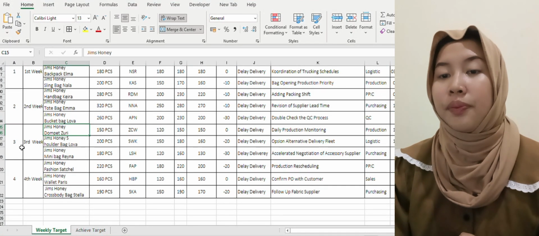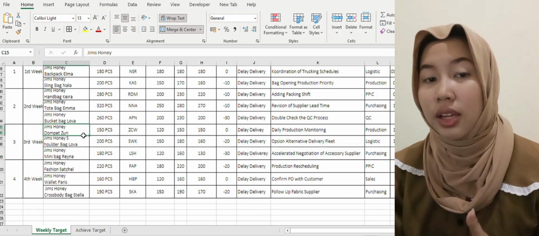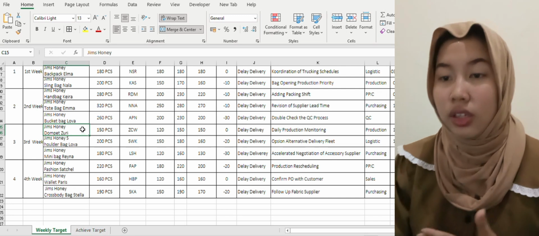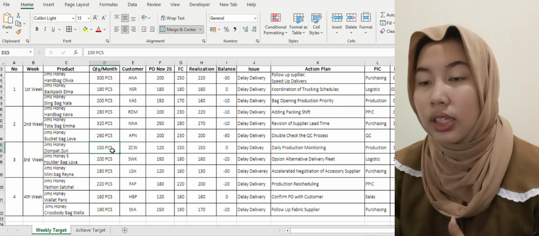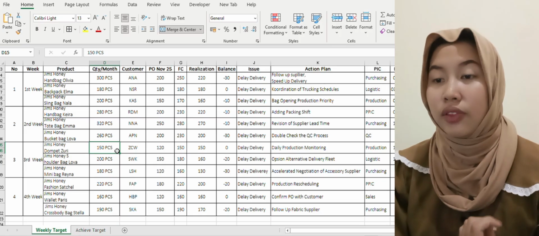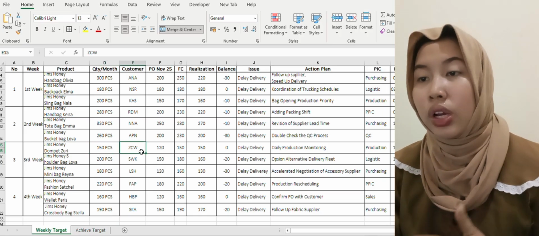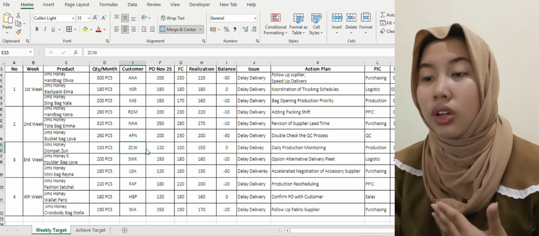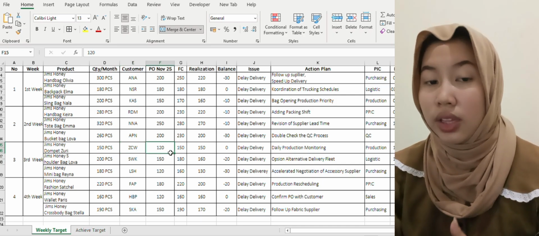For number 3, this is the third week. The product is James Honey Wallet Jurim with a monthly quantity of 150 pieces. The customer is GCW, and the purchase order for November 25 is 120 pieces.